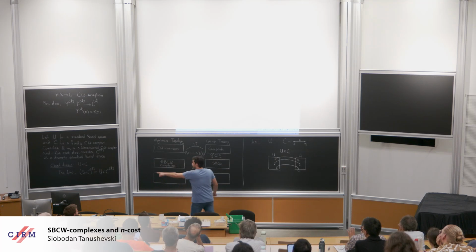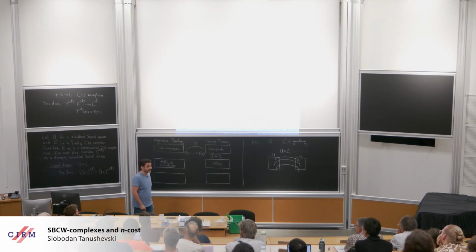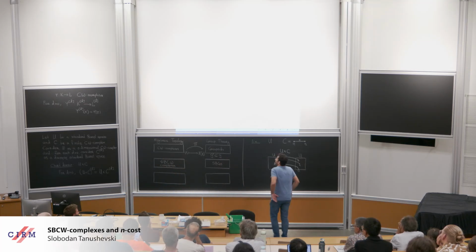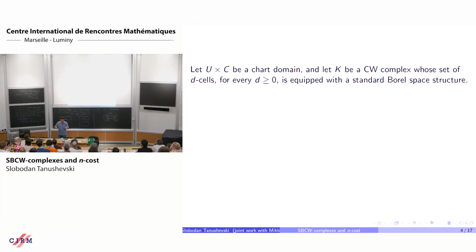And now remember, I call this a chart domain. Of course, I will have charts. And this is the definition of a chart. So let U times C be a chart domain, something like this. And let K be a CW complex whose set of d-cells for every d is equipped with a standard Borel space structure. Something like what we had here.